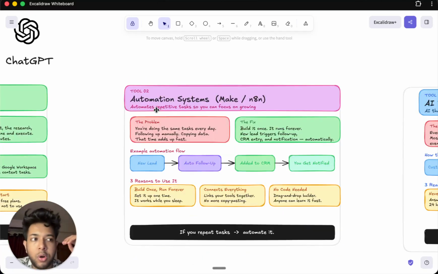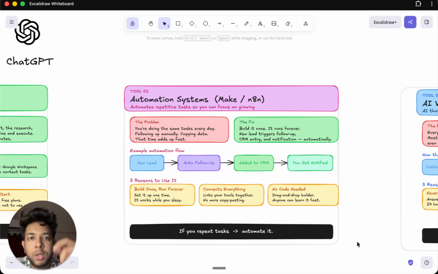Let's say you want to automate the process of creating proposals for your clients. What you can do is create an automation so that whenever a client comes in, or you'd like to generate a proposal for a client, you just put in the information about the lead or the prospect and send it over to an AI, and it will trigger an automation where the entire proposal will be created right away. The AI will analyze the information and then use the data to create a very personalized client proposal. And the main leverage here is that you don't have to spend hours creating proposals anymore, and you can also do this at scale.